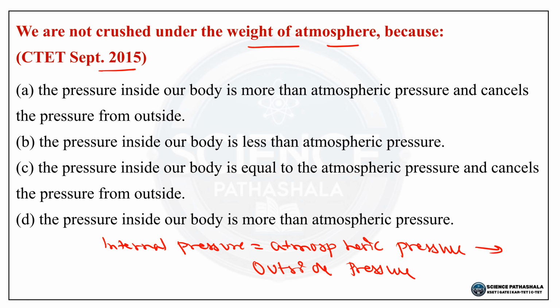So ಇಲ್ಲಿ ಏನಾಗ್ತದೆ, outside pressure cancel ಆಗುತ್ತದೆ. So no net force crushing our body. So ಇದು reason ನಾವು atmospheric weight ಅಡಿಯಲ್ಲಿ crushed ಆಗುವುದಿಲ್ಲ. So hence we survive because internal and external pressures are balanced here. So ಹಾಗಾಗಿ ಈ ಪ್ರಶ್ನೆಗೆ ಸರಿಯಾದ ಉತ್ತರ ಆಪ್ಷನ್ ಸಿ. Okay, so that is the pressure inside our body is equal to the atmospheric pressure and cancels the pressure from outside. Option C is the correct answer.